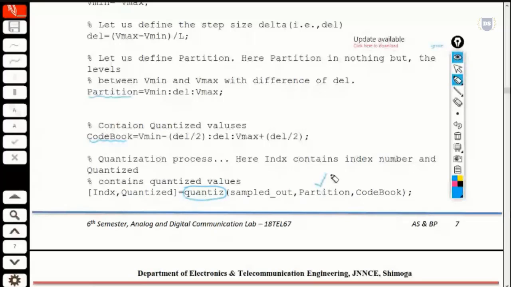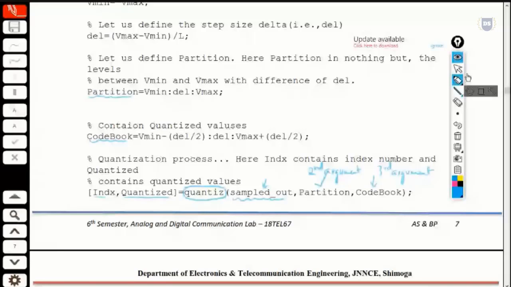Partition is our second argument, and codebook is our third argument. Our very first argument will be the sampled output that we have got. Using the inbuilt function quantize, it returns two values: one is the index, the other is the quantized variable. We'll have a better idea when I make you familiar with the code.